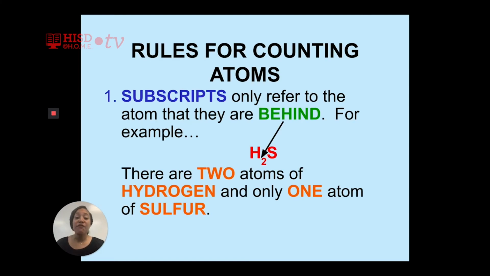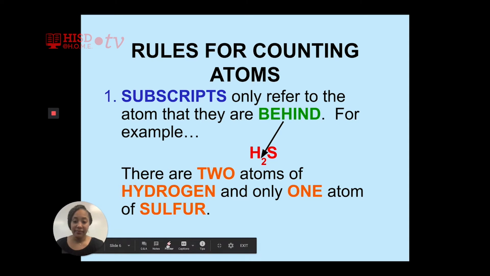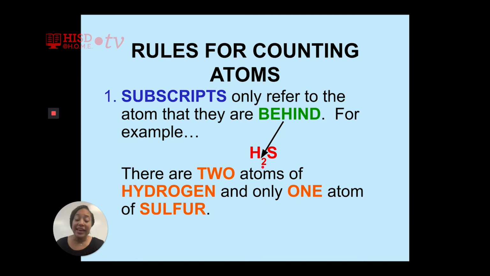The rules for counting atoms. Get your paper, get your pencil, and the first thing we need to discuss are subscripts. Subscripts only refer to the atom that they are behind. This little 2 is a subscript. It is behind the symbol H, which represents the element hydrogen. There are 2 atoms of hydrogen in this compound.